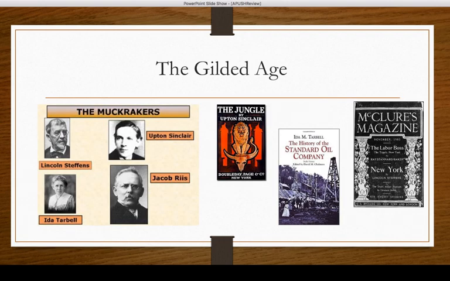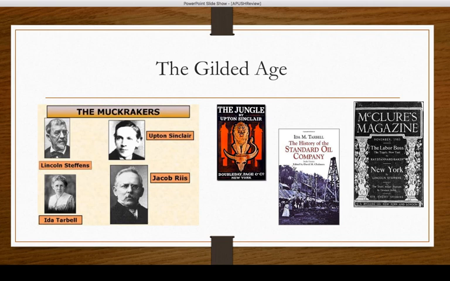Now, with all this, with the life in the cities, with the child labor, the working conditions in the factories, the living conditions in the tenement homes and stuff like that, you had a group of artists, a group of authors who came out known as muckrakers, and they're going to basically expose life in the Gilded Age. Obviously, the one you guys always remember is Upton Sinclair in the book The Jungle, where he exposes the meatpacking industry and all the disgusting stuff that was going on in those factories.